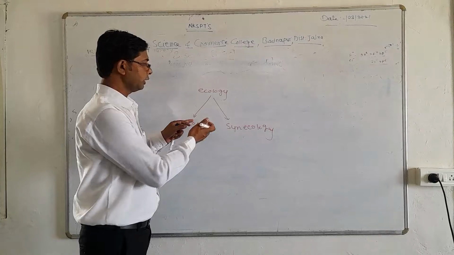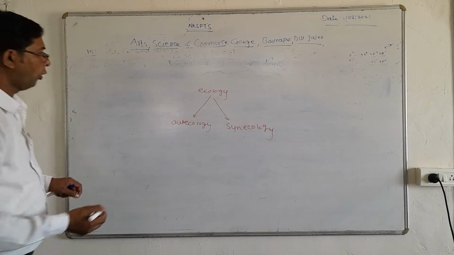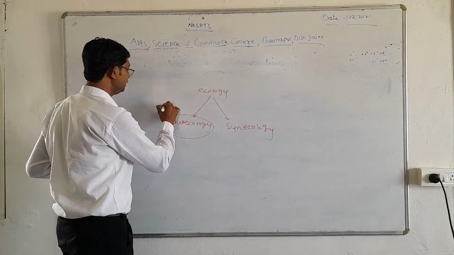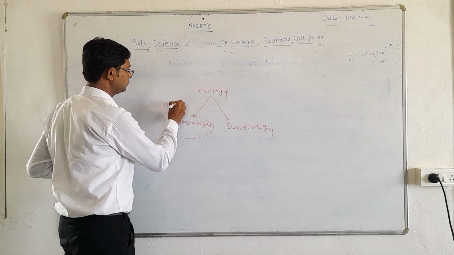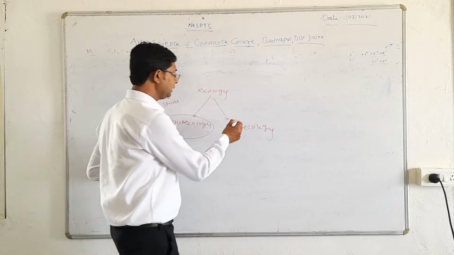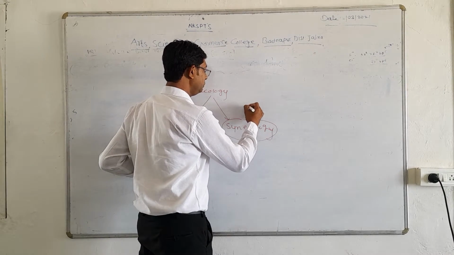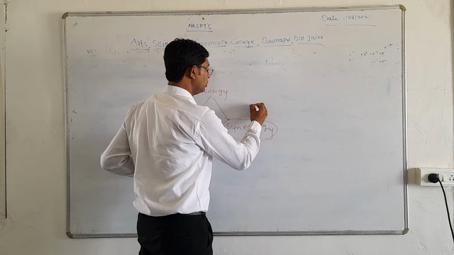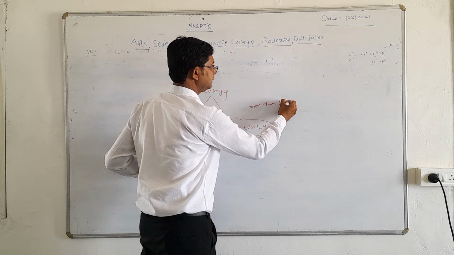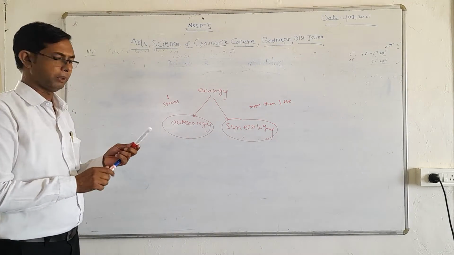One is known as autecology and the other is known as synecology. Autecology deals with the study of an organism of a single species, and on the other hand synecology involves more than one species.